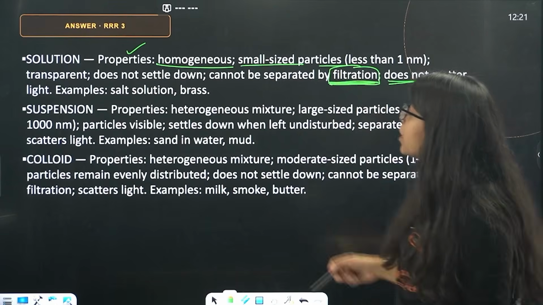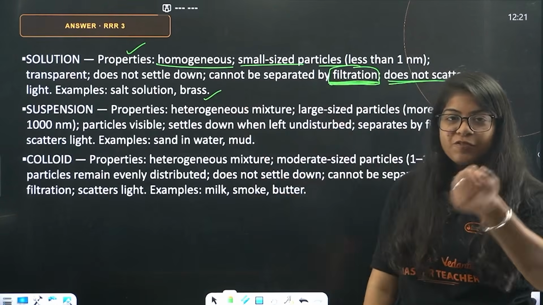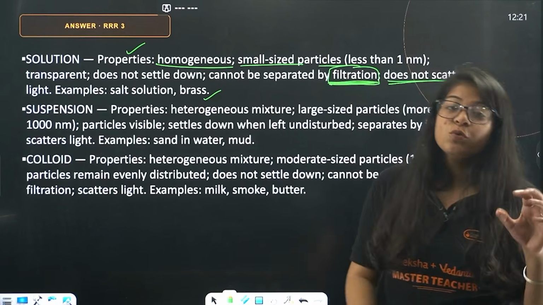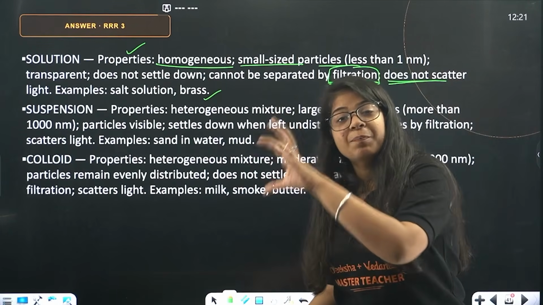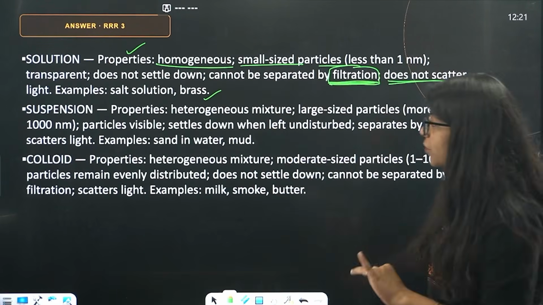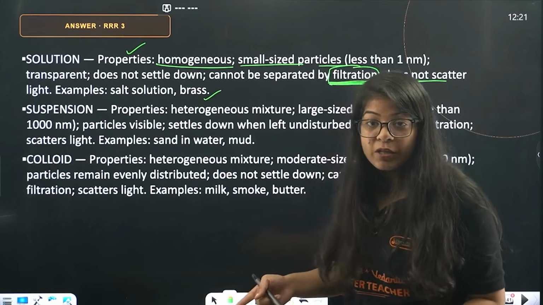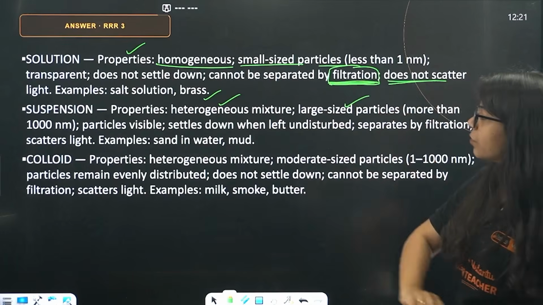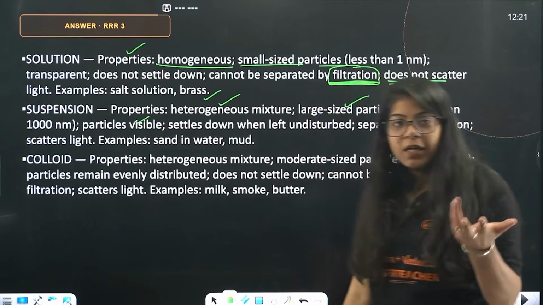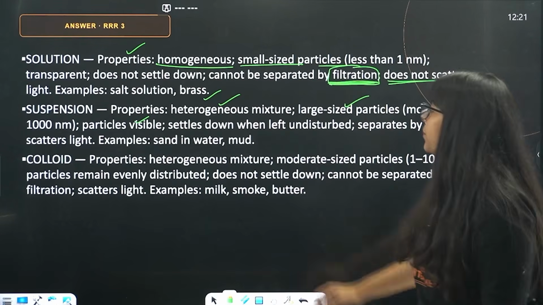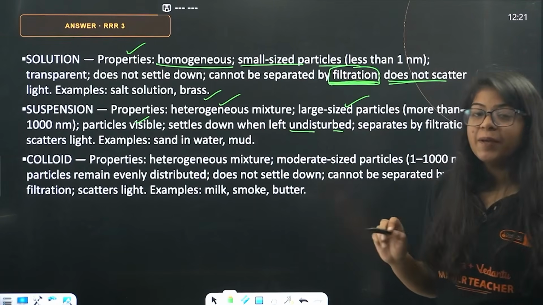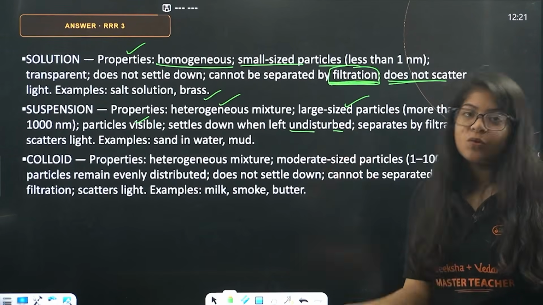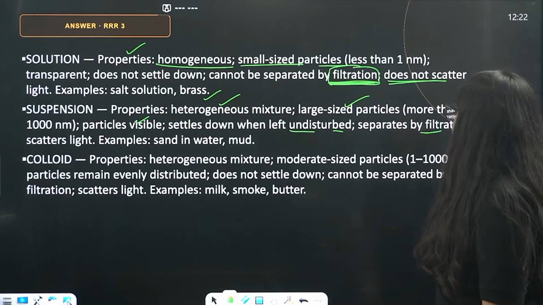Okay, what are the examples? Salt solution or brass. If you filter a salt solution, will the salt come out? No. You'll have to do the evaporation, right? So, a true solution will not be separated by filtration. Suspension, the particles are greater than 1000 nanometers. Properties are heterogeneous mixture, large size particles more than 1000 nanometers. Particles are visible. Mud in water, it is visible, right? Settles down when left undisturbed. You will see that when you leave the mud and water, it settles down at the bottom, right? Separates by filtration.